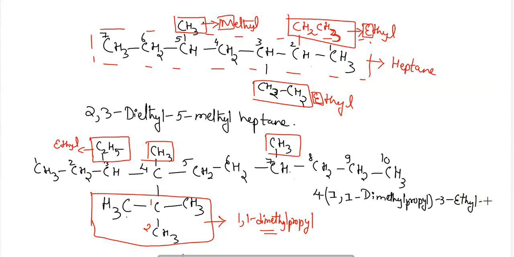Then in the fourth and the seventh position, dimethyl is there, with the decane. Okay, so this will be the name of this compound, methyl decane. Okay, so this is the way to name the complex compounds.